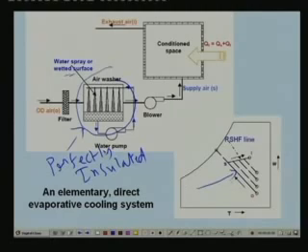So, if it is perfectly insulated, this is your constant wet bulb temperature line, and the exit condition will be the same as the wet bulb temperature. That means the exit will lie somewhere here. This will be our exit temperature in an ideal case. But you will find that in an actual case some heat leaks into the system. As a result, the process line lies slightly above the wet bulb temperature line, and the exit temperature will be higher than the wet bulb temperature. That means instead of being here, the exit condition will be at point S, which is a few degrees higher than the wet bulb temperature line.